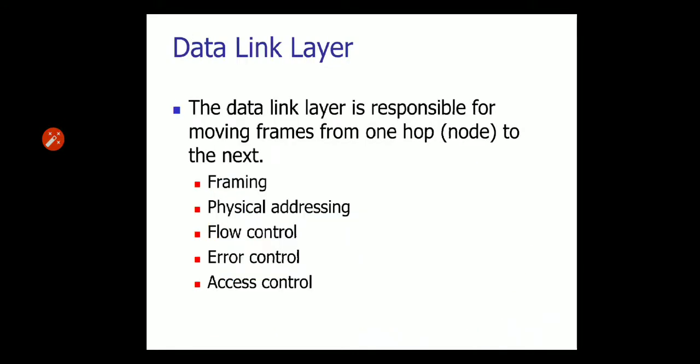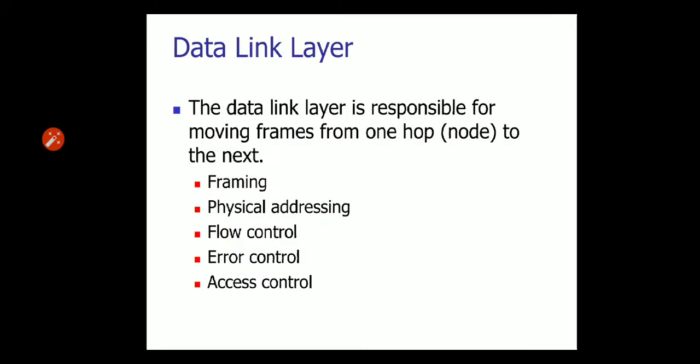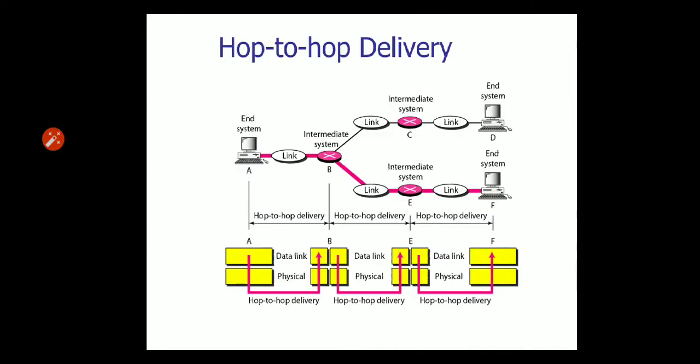Okay, now we see the data link layer. What is the data link layer? It is responsible for moving frames from one hop to another hop. In the previous physical layer, bits move from one hop to another node, and here frames move from hop to hop, meaning node to node. So we can say that in the data link layer, hop to hop delivery occurs.